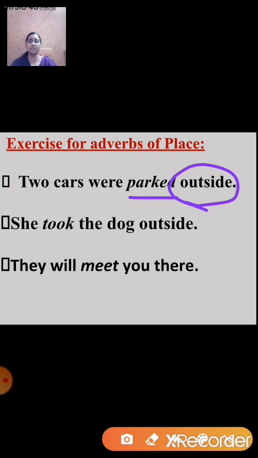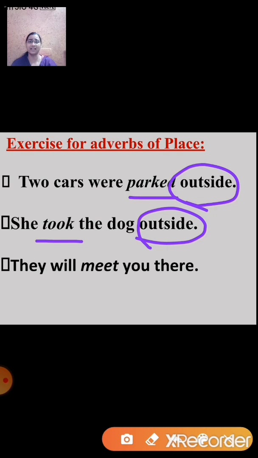She took the dog outside. Now here the verb is took. And now ask the question, where? Where did she take the dog? And you get the answer, outside. So again, in this sentence, outside is an adverb of place.